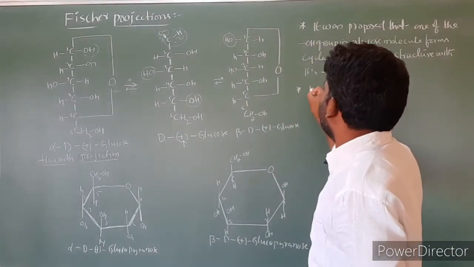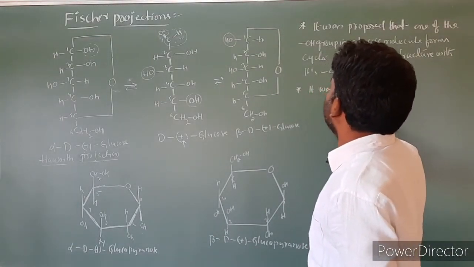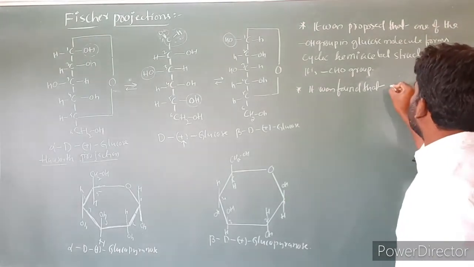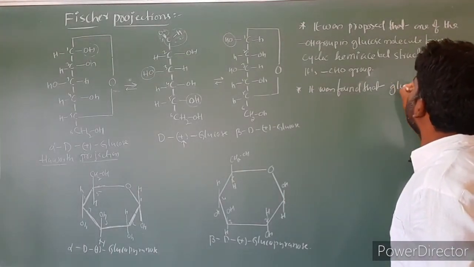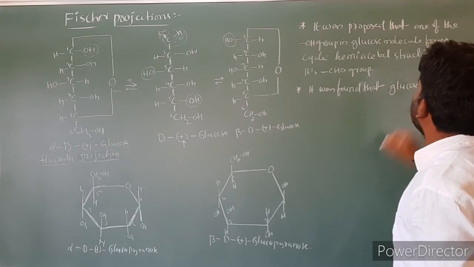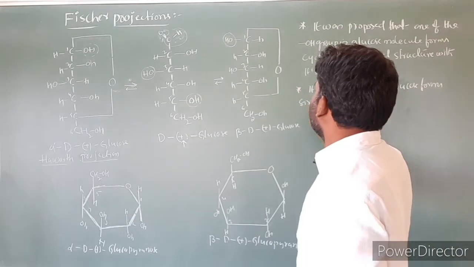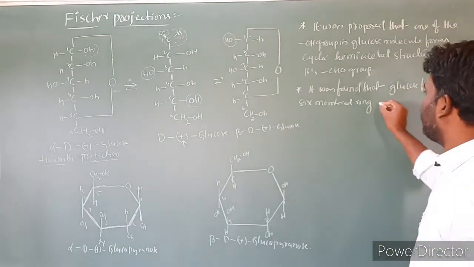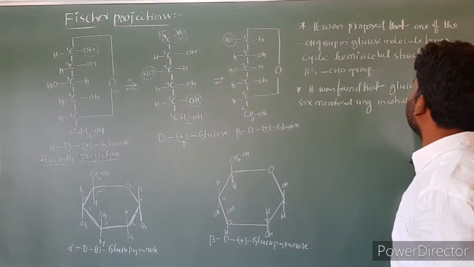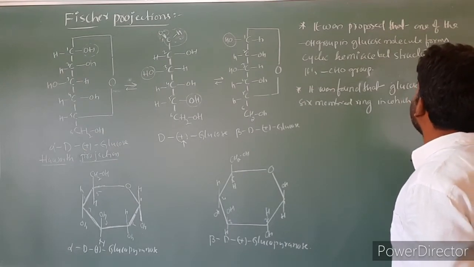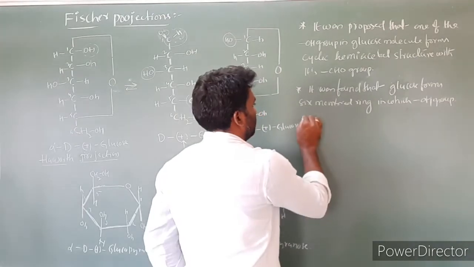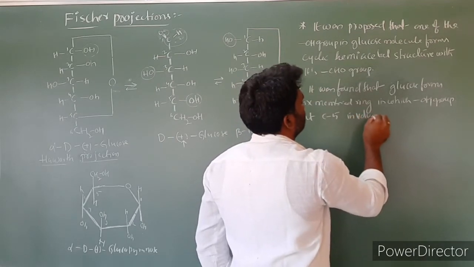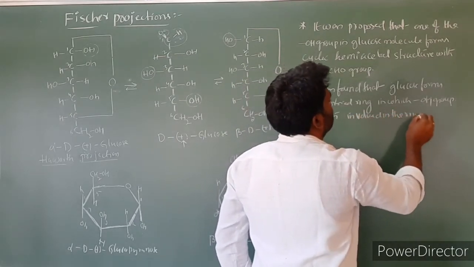Next point: it was found that glucose forms a 6-membered ring in which the OH group at C5 is involved in the ring formation.